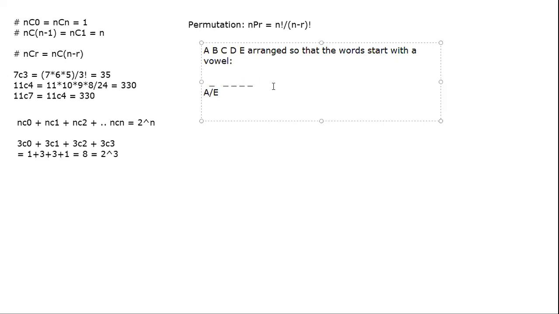So how many ways? A or E, so 2C1 is the selection. We have filled up the first place. The remaining 4 places are just 4 factorial.